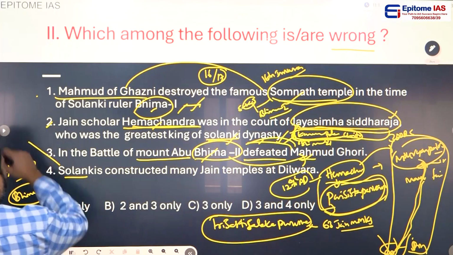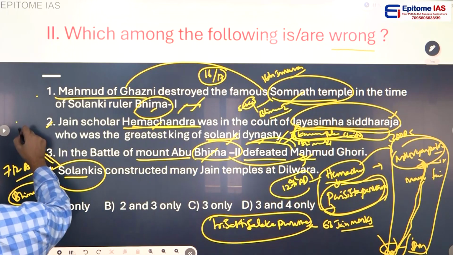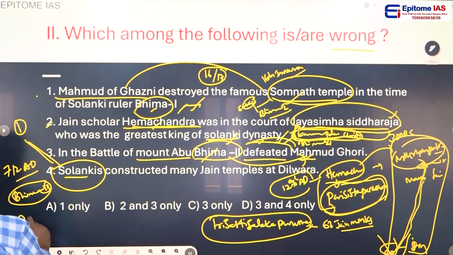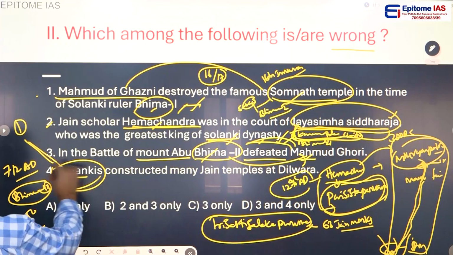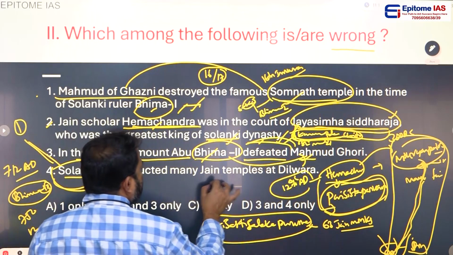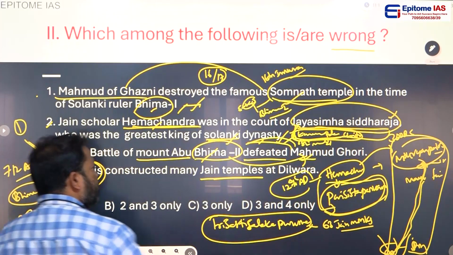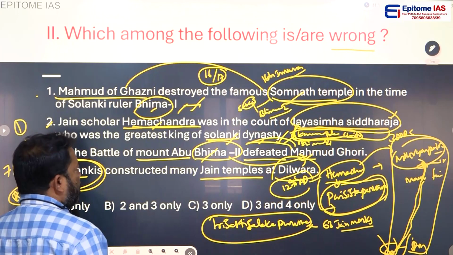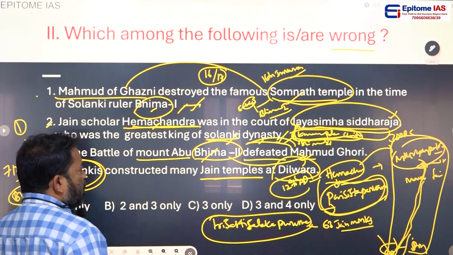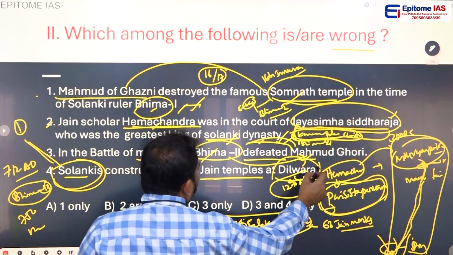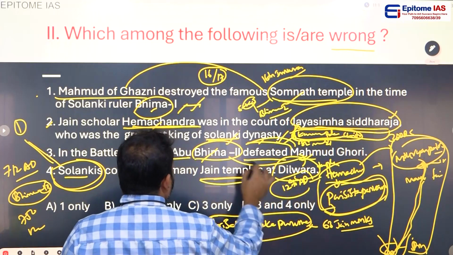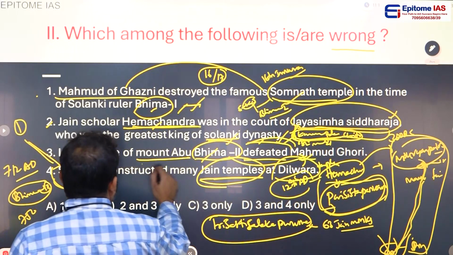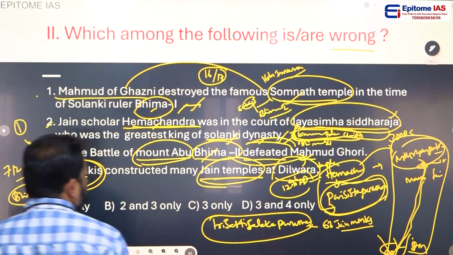Solankis ruled Gujarat, out of the 36 Rajput dynasties. Solanki is one dynasty. Out of 36 Rajput dynasties who ruled North India from 750 to 1200 AD, one of them is the Solankis, I told you. Solankis constructed many Jain temples at Dilwara. Dilwara is near Mount Abu, Rajasthan, you know very well. These Jain temples are also called Dilwara temples or the Mount Abu temples. Yes, this is the right statement.